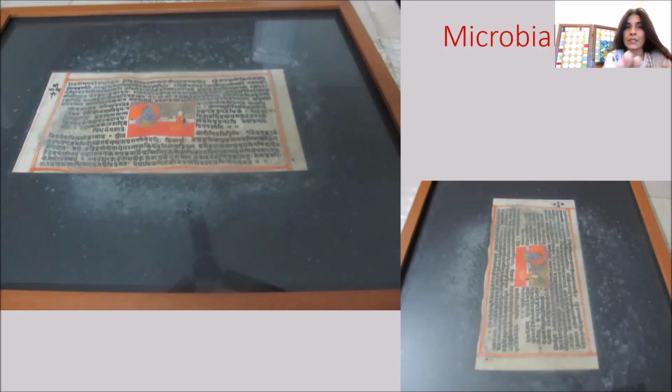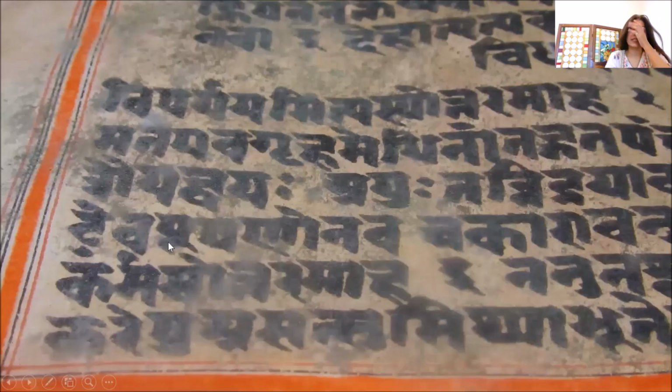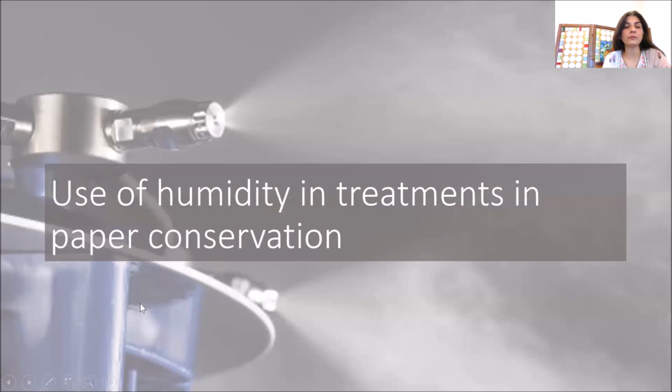So the humidity is trapped inside, and of course spores are everywhere. They have the food material in the form of paper, and they have got the humidity, so mold will grow. Another such example, this is the same one, heavy mold growth. The other example I think I missed putting in the presentation.